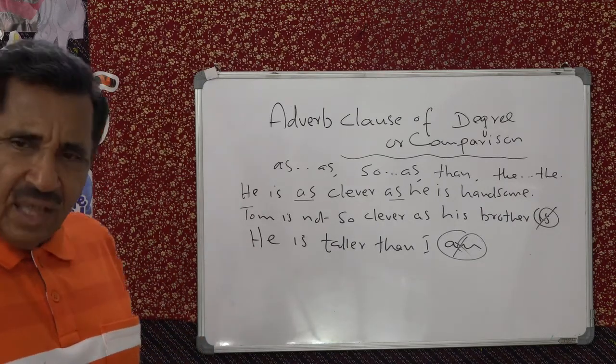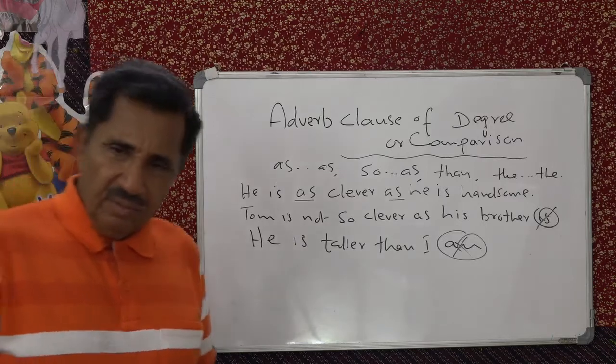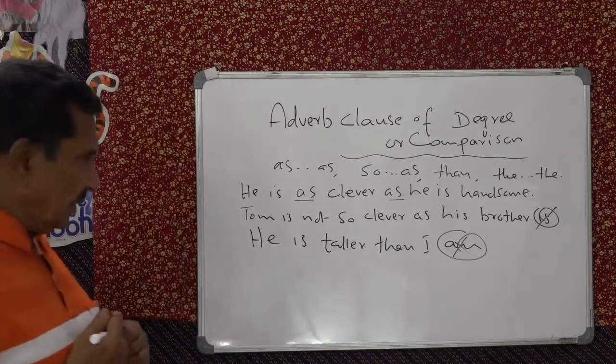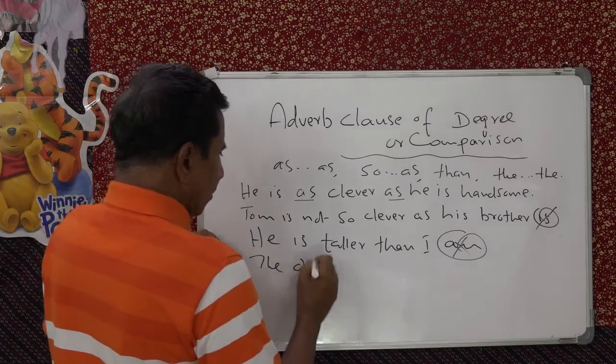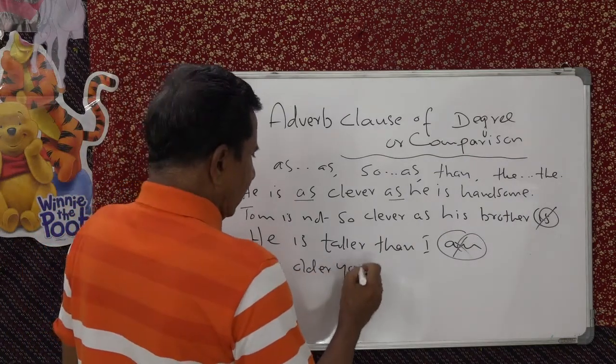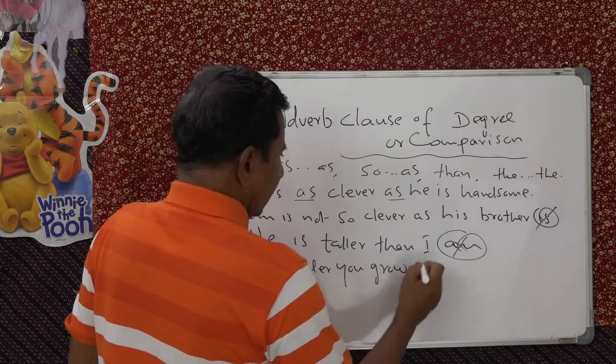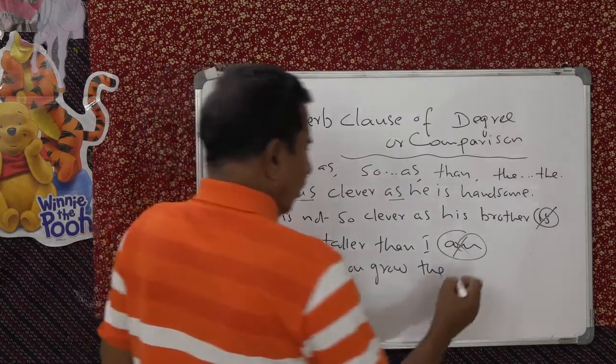And then you have got another way of expressing this. The plus comparative, the plus comparative. For example, you have a sentence like this. The older you grow, the wiser you become.